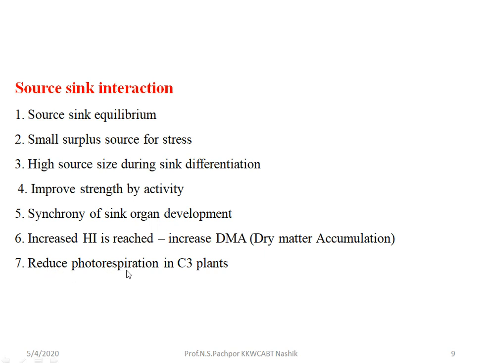The last one is reduced photorespiration in C3 plants. If the source-sink interaction is proper, then there should be a reduction in photorespiration in C3 plants, because in C3 plants photorespiration is the major difficulty in improving this source-sink interaction.